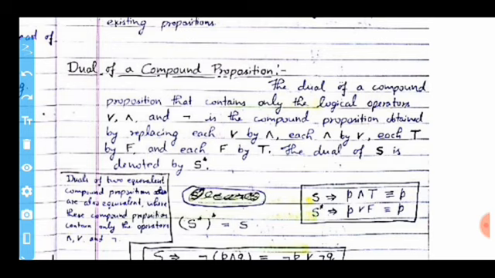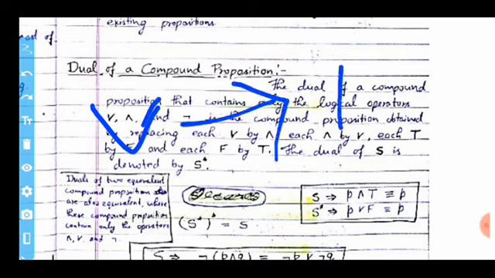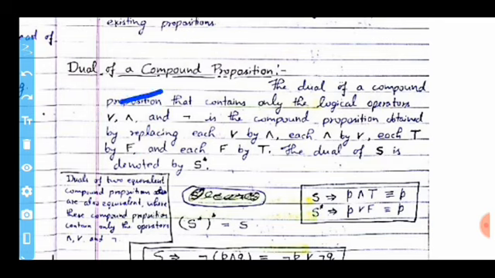The dual of S is denoted by S star, and it is the opposite of any logical operator. When we use disjunction, it produces conjunction. When we use a true statement, it produces false, or vice versa for each statement.